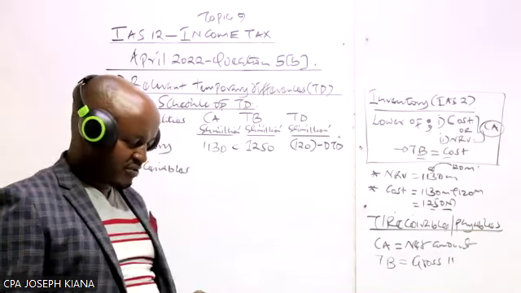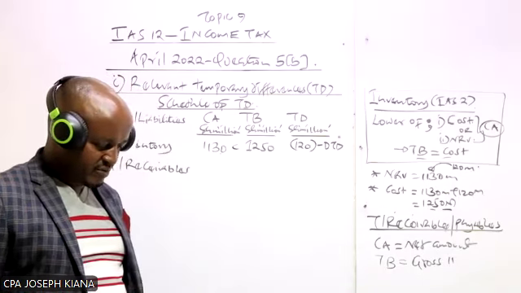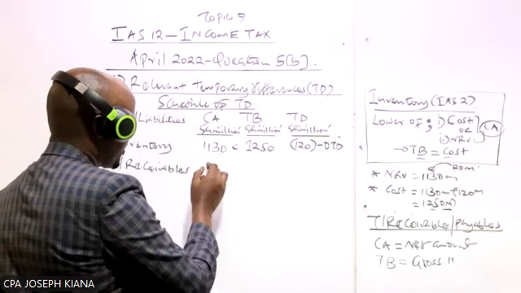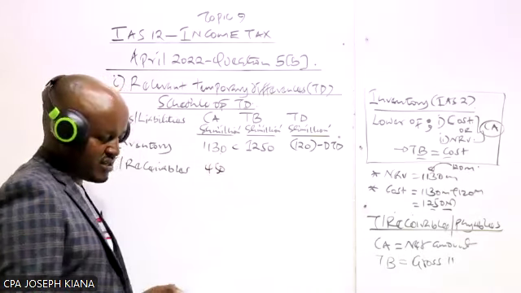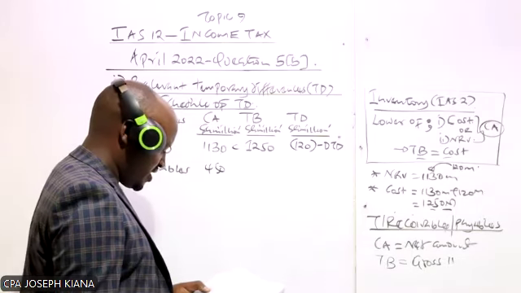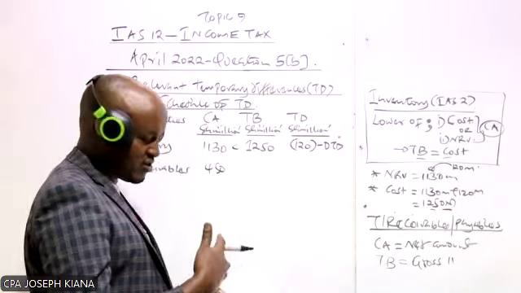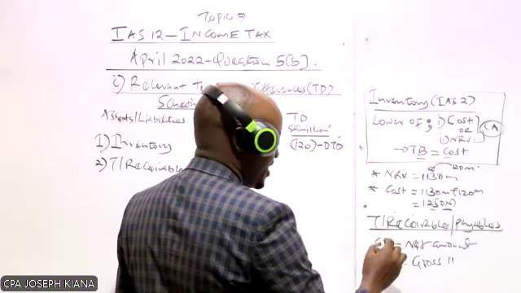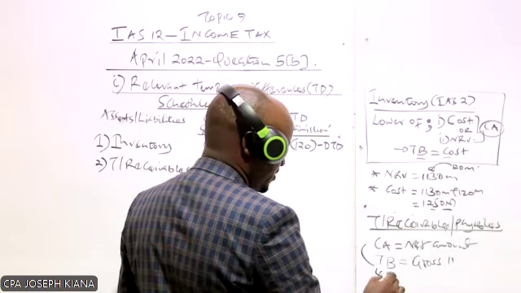Let's go through that point now. We are told the trade receivables had a carrying amount of 450. And then you're told, after making a general provision for doubtful debt of 30. Let's not even go to the last point. So we are given the carrying amount, which is 450.